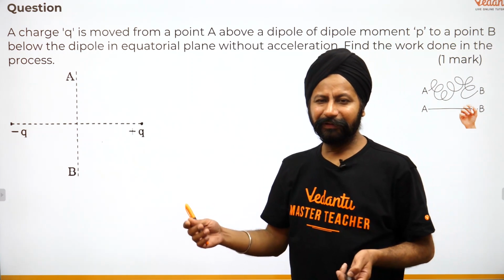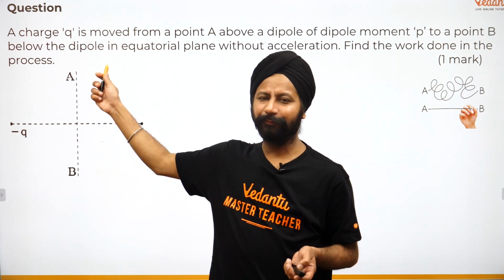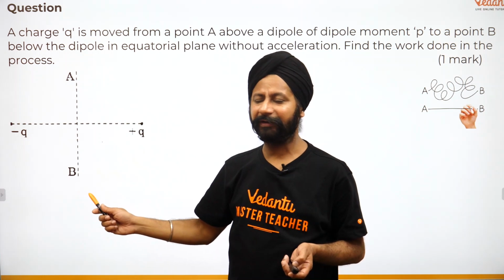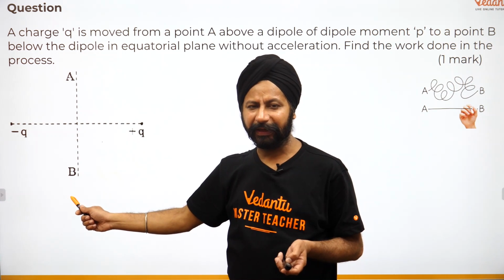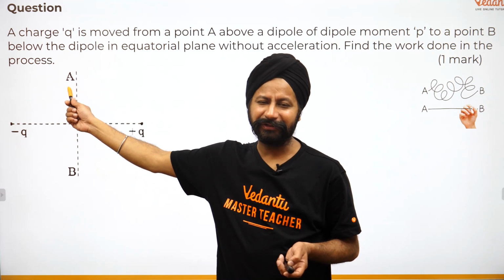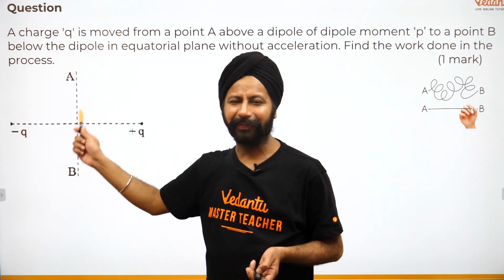Now go to work. How much work done will there be? Kinetic energy changed, so work done will be equal to the potential here and potential here. Subtract them, right? You're bringing from here to here. It was supposed to be potential energy of the charge here minus the potential energy of the charge here. Now look at the symmetry here. This is the bisector, perpendicular bisector.